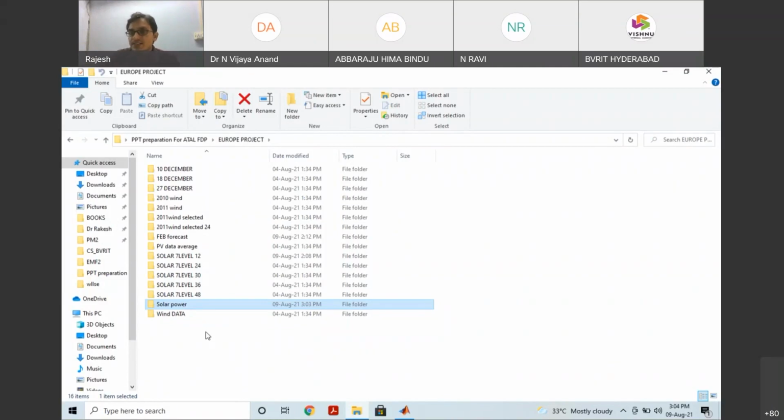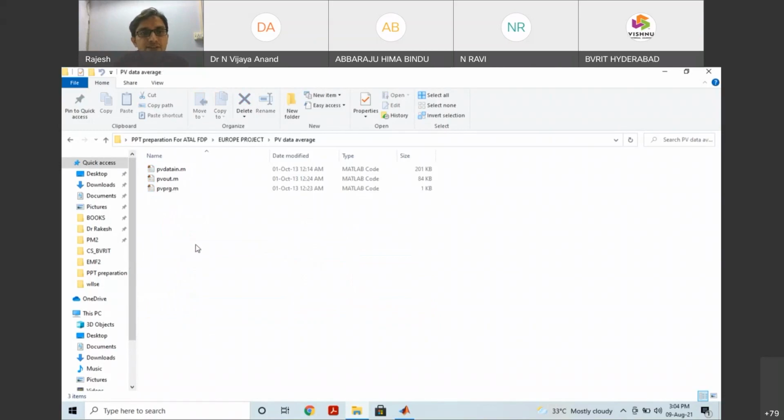Why? Because rather than collecting somewhere else, at every moment, if you have that particular information, recording things will be there. So every instant you are able to manage. Only if you go for publication or for any funding project, you have to show the proofs: how you collected, how it was tabulated, with 1 or 2 pictures, photographs, those details. That is more than enough for going for any publication. So this is the PV data average.